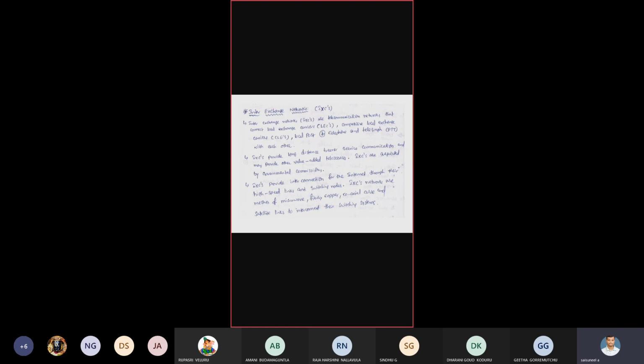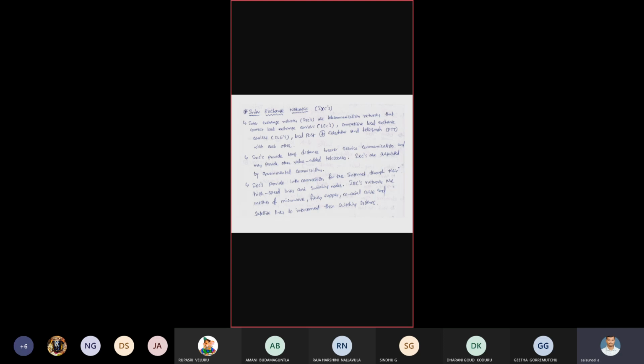Here, inter-exchange networks, nothing but IXCs, are used in telecommunication networks to connect local exchange carriers, LECs. That is, connection between two local exchanges, or competitive local exchange carriers, or telephone and telegraph units. Here, local exchange carriers are nothing but telephone exchanges available in a particular city or mandal headquarters, whatever it may be. Here, competitive local exchange carriers are nothing but private lines.